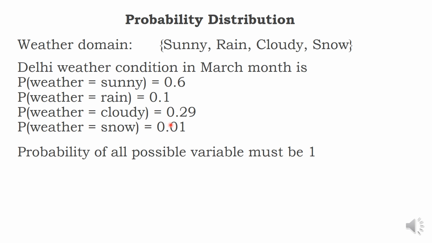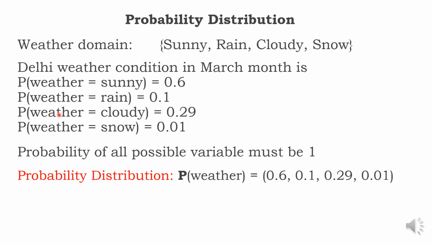In a hill station, cloudy may be more. In the Himalayas, snow may be more. In Ladakh, snow may be more. Sunny is less, rain is less. So in general, it is called weather. Now, probability distribution: this is distributed, you see, 0.6, 0.1, 0.29, 0.01. Probability distribution of weather. Whenever I use probability distribution, a group, for the weather distribution we represent it as a bold letter P: 0.6, 0.1, 0.29, 0.01.